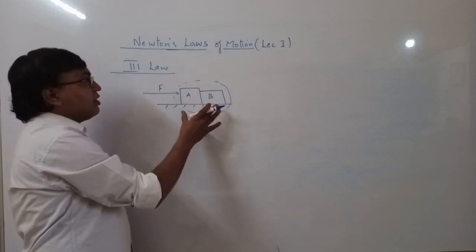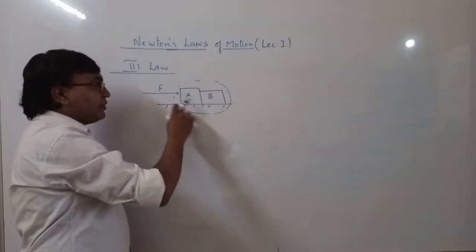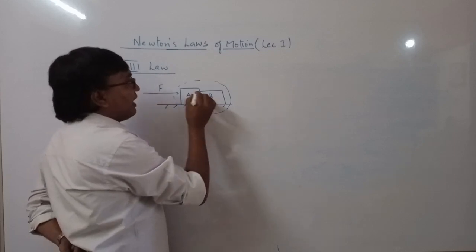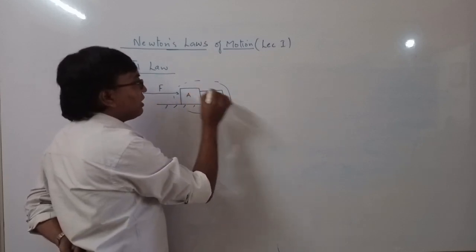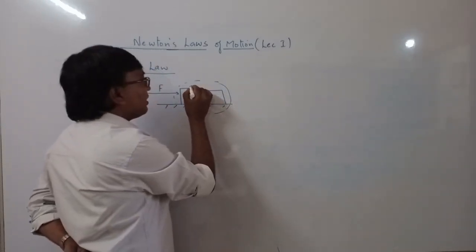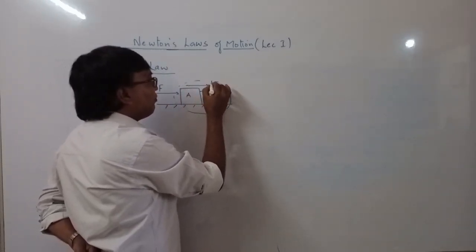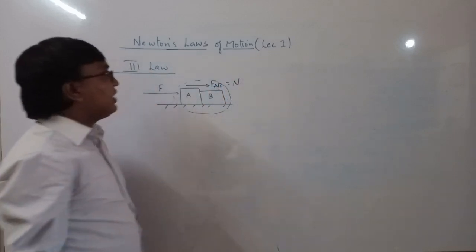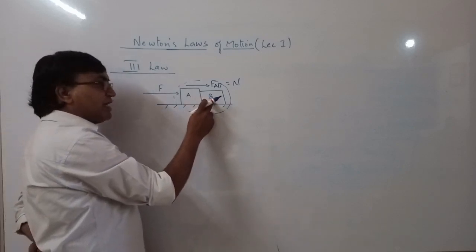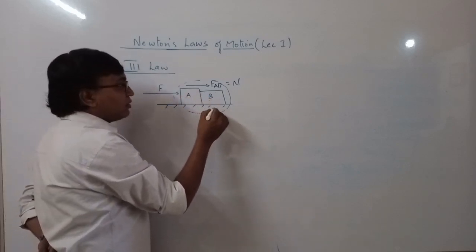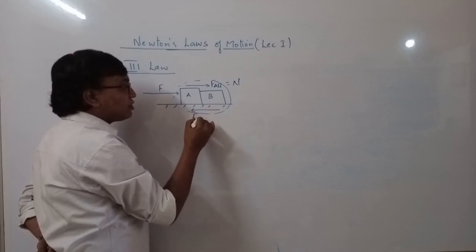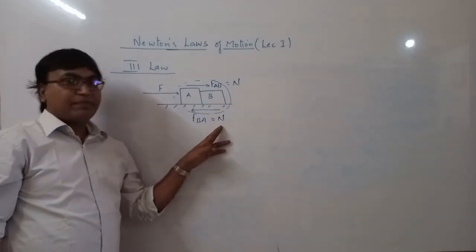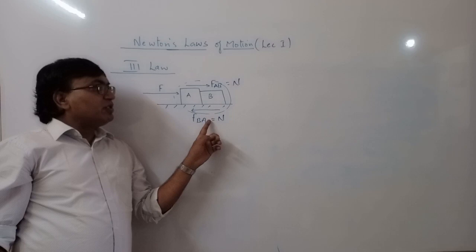For understanding Newton's third law, we have to look a little bit deeper. तो अभी हम अगर इसको देखते हैं A और B, तो A B पे अगर फोर्स अप्लाई कर रहा है, चलो मान लो कि this is the force applied by A on B. Let us say this is equal to N. Then B also applies a force on A. So B is applying a force on A in opposite direction, and both will have the same magnitude. They are in opposite direction.